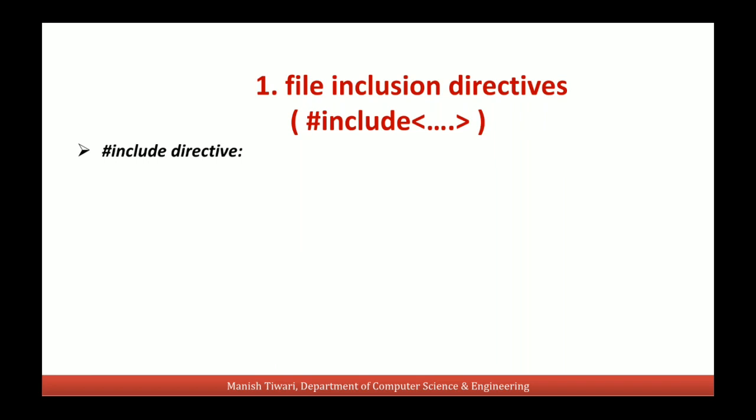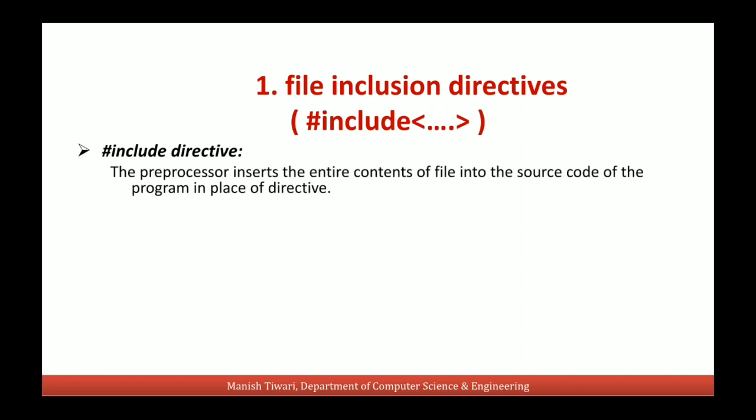You see, we include these header files in our program. So before the compilation of the program, the preprocessor inserts the entire content of that file in the source program itself. So where we write hash include, like hash include stdio.h, that place will be replaced by the content of that file, actually by this preprocessor.